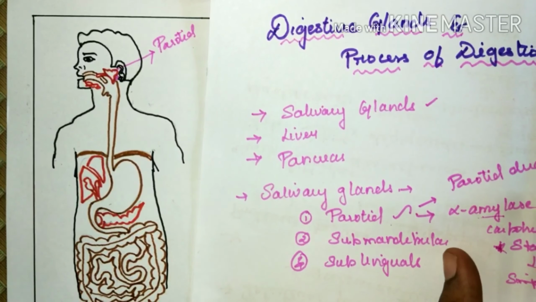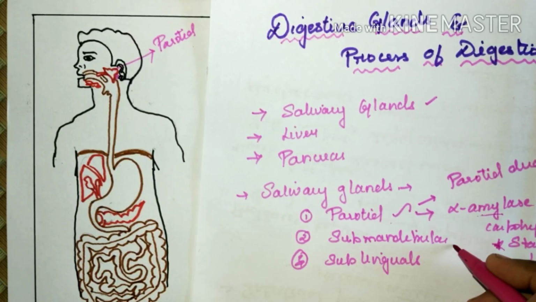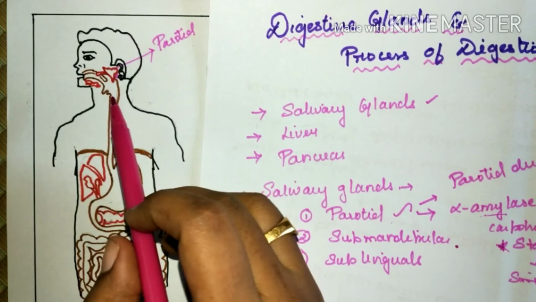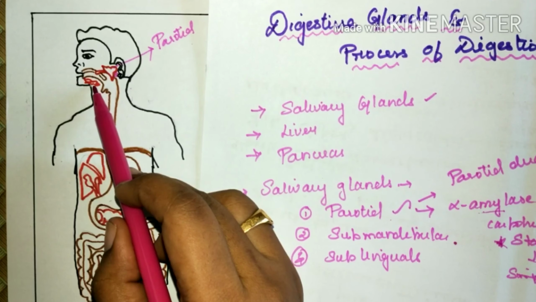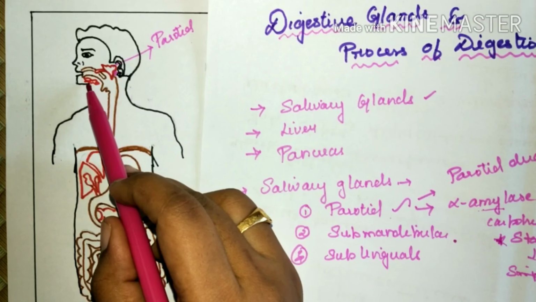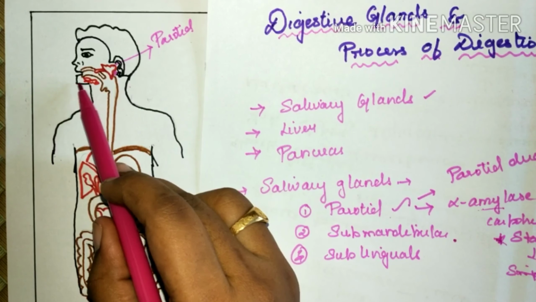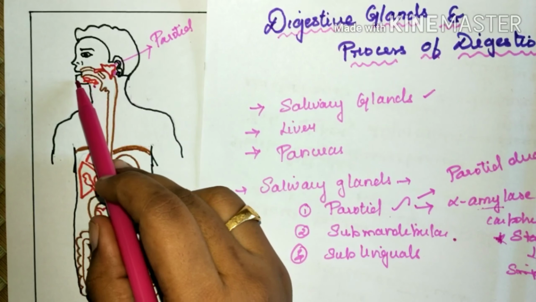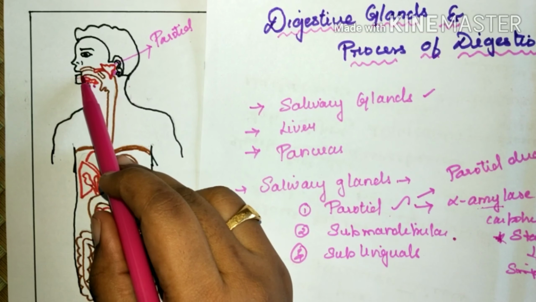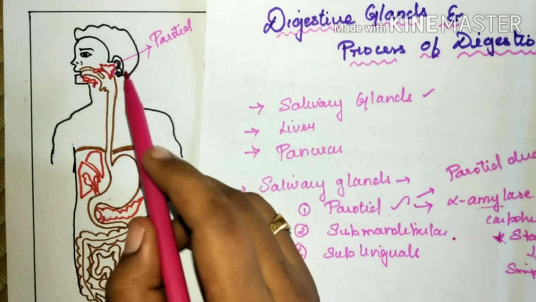Next comes the submandibular glands. They are present about 2 inches above the Adam's apple, underneath our lower jawbone. Here is our jawbone, and the glands are present here.